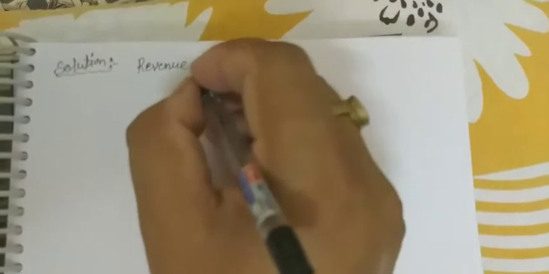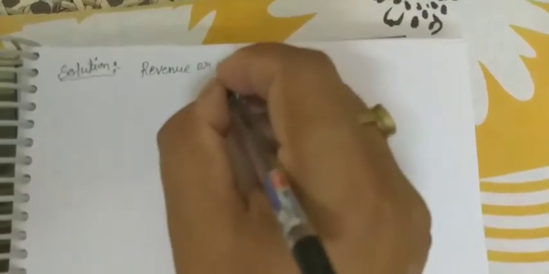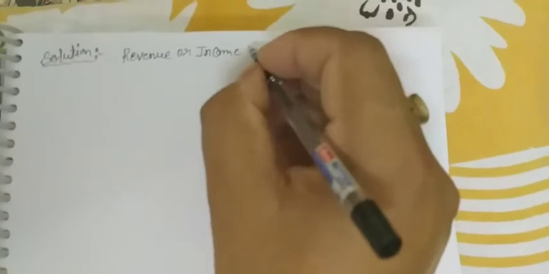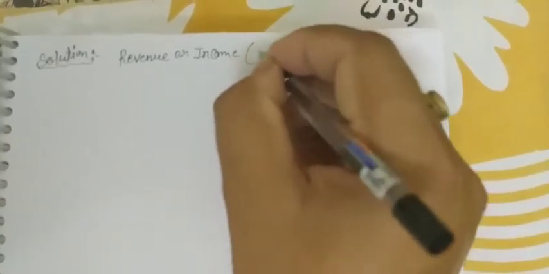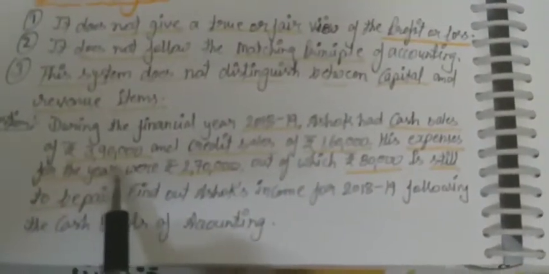So we can say revenue or income. Only cash sales, that is, cash sales were rupees 3,90,000.